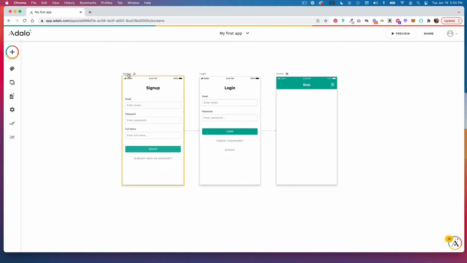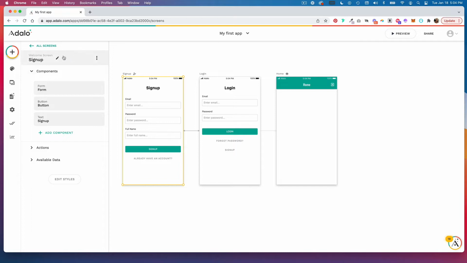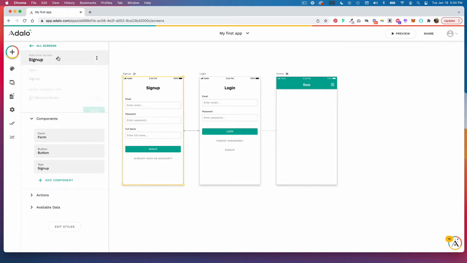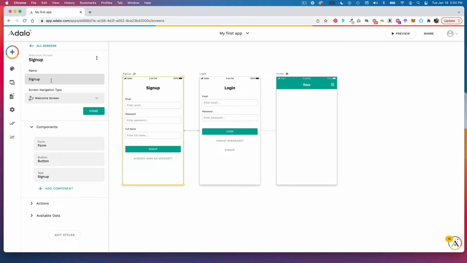Go ahead and click into one, and you'll notice that up here, if you click on this pencil icon, you can edit the name of the screen as well as the screen navigation type. So clicking on this drop down, we have home screen, welcome screen, and normal screen. So the home screen is here, and this is where the user is directed to once they sign up or log in. This welcome screen is the first screen they see if a user is not logged in. Otherwise, every screen is set to be a normal screen.